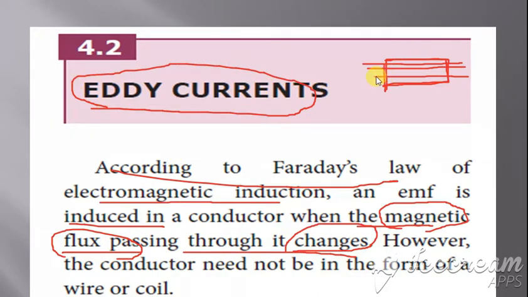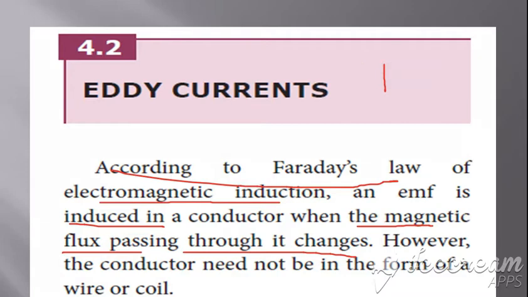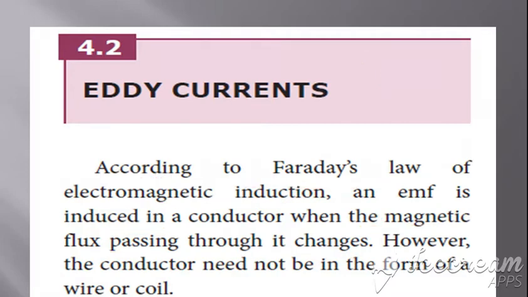Clear? So the magnetic flux is changing. If we count the number of magnetic lines here, it is 1, 2 and 3, and here it is just 2. So it has changed. If the magnetic flux has changed, a current is formed, and that current is called eddy current. Clear with this? So eddy currents are formed when there is a change in the magnetic flux.